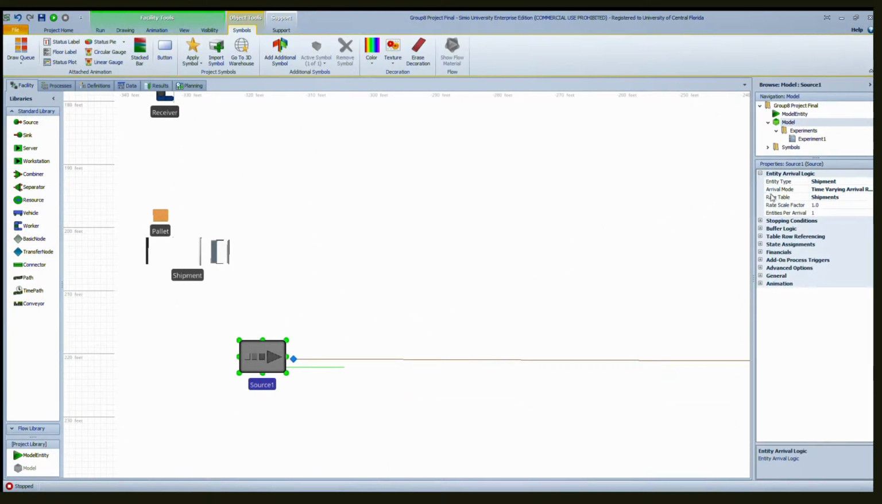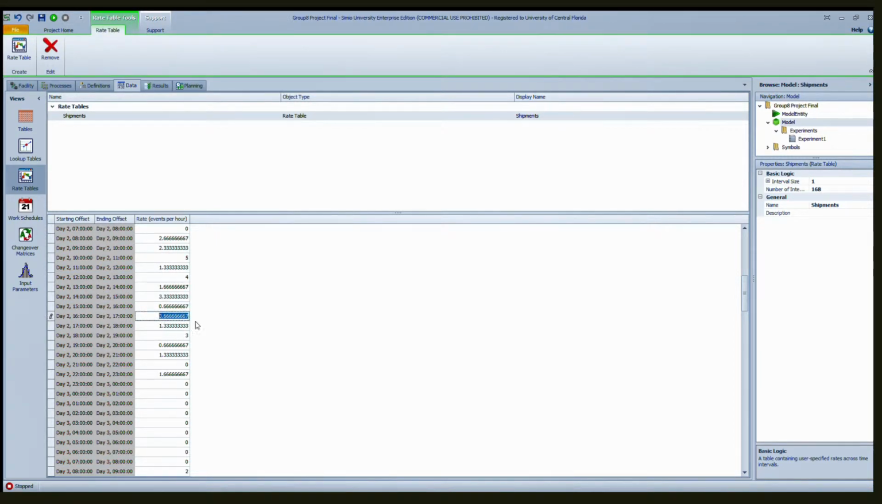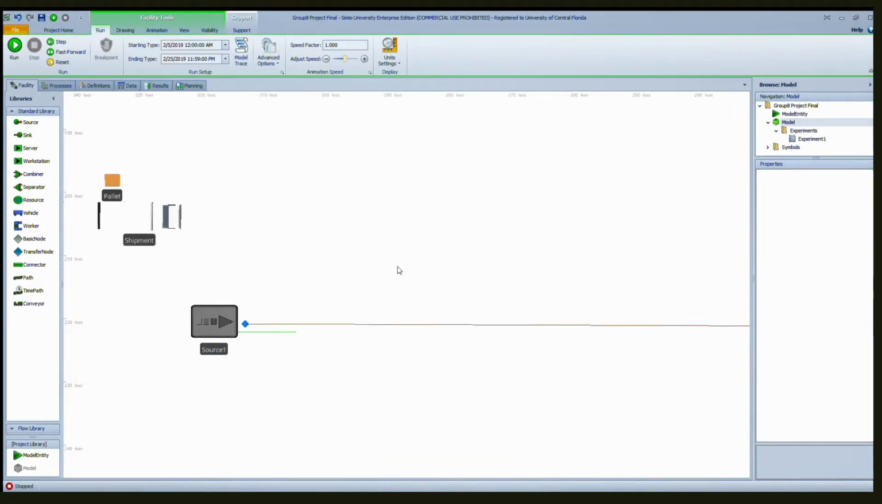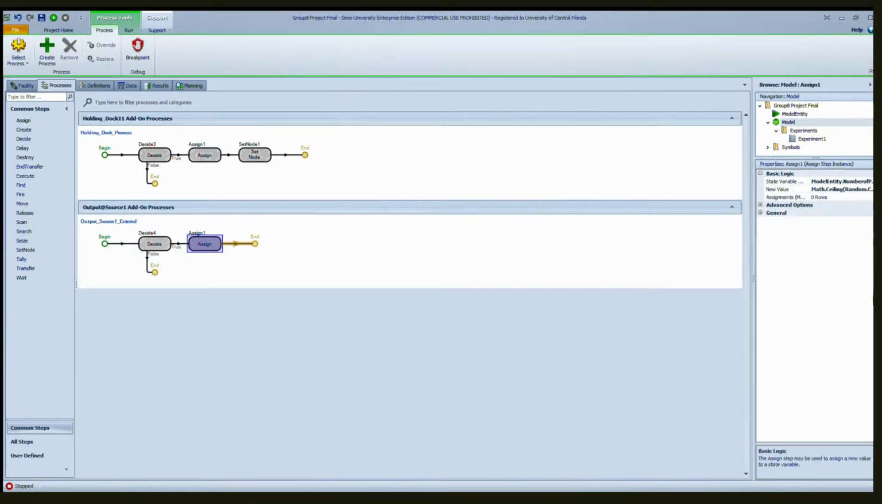Here in the source, we have the entity type of shipment being generated, and they're arriving following the arrival rate table of shipments. This shipment rate table was created based on our historic data, and what we did was just figure out the average amount of shipments per hour per day for a full week of shipments arriving in the facility. Then in the output node of this source, we decided to add an add-on process trigger, which is an assign.